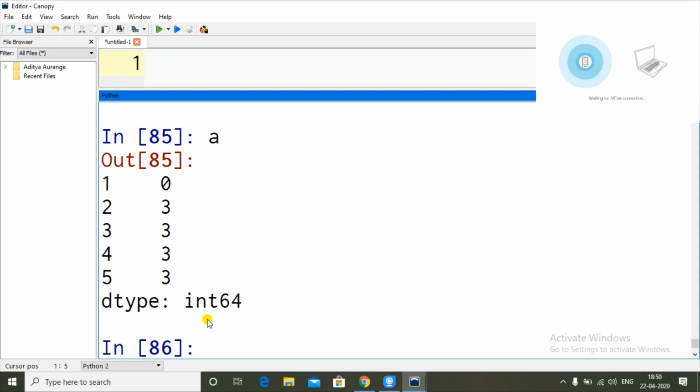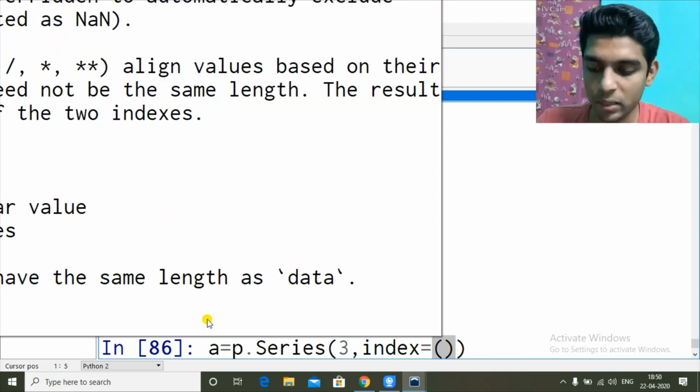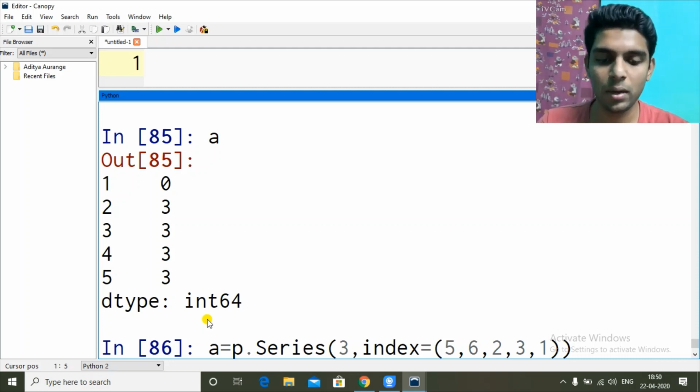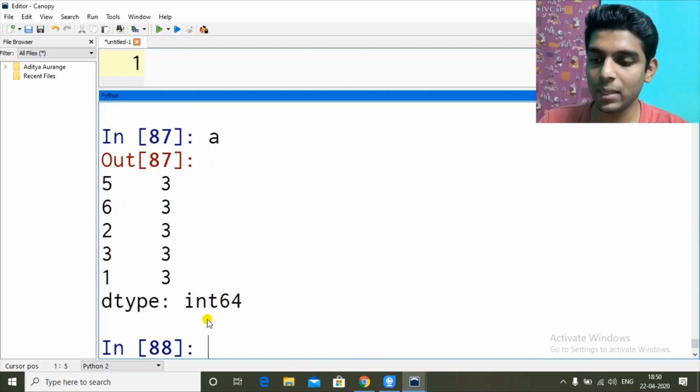So when we have given numeric values as the index, and I give a numeric value, it will fetch that value instead of looking for that place. Let me tell you, let's create it one more time. Instead of 1, 2, 3, 4, 5, let's do 5, 6, 2, 3, 1 in a random manner. So A is 5, 6, 3, 2, 1.